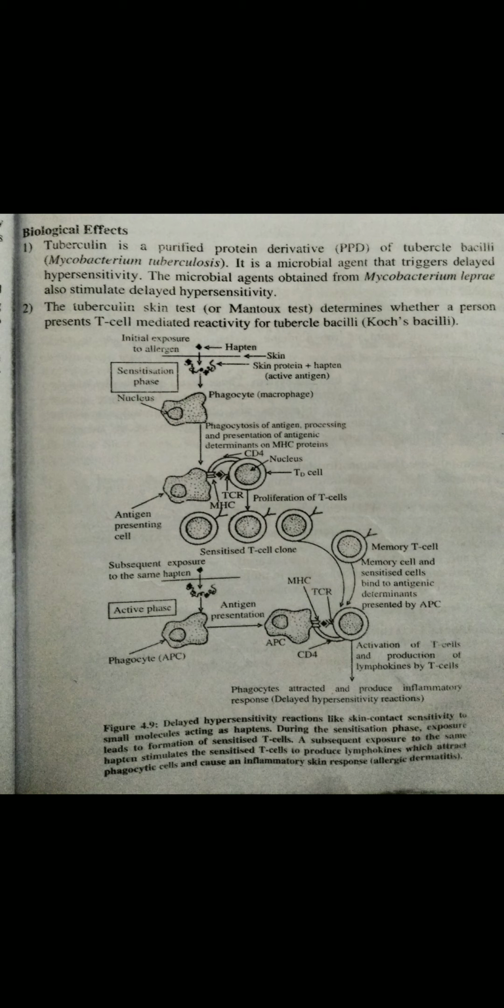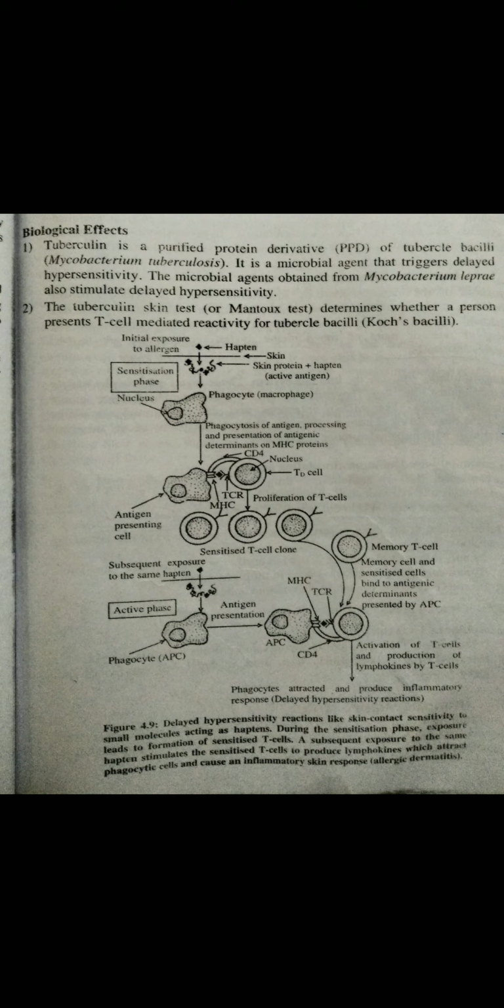So phagocytosis occurs, and due to this phagocytosis the antigen presenting cell has the MHC, it means major histocompatibility complex, and due to that the antigen binds at that complex and it is recognized.